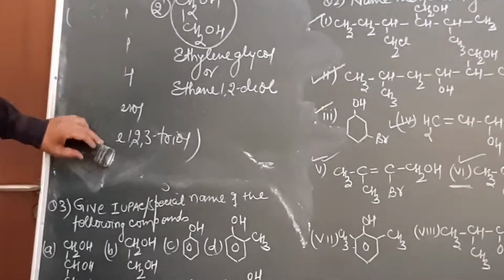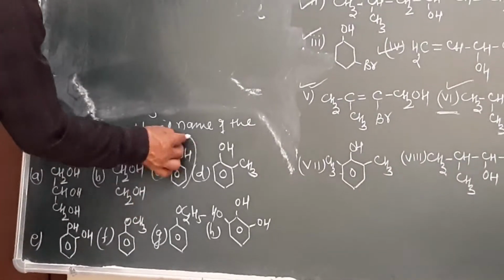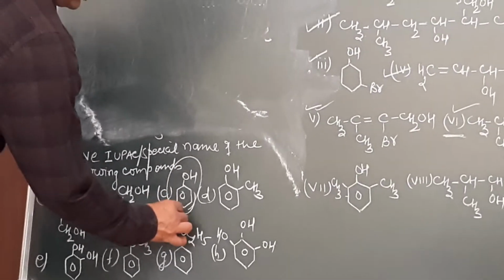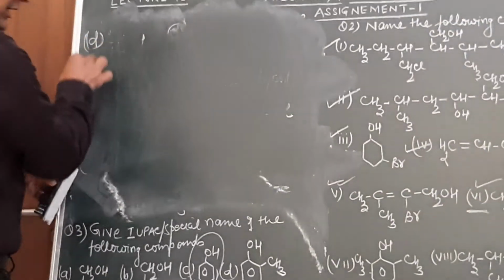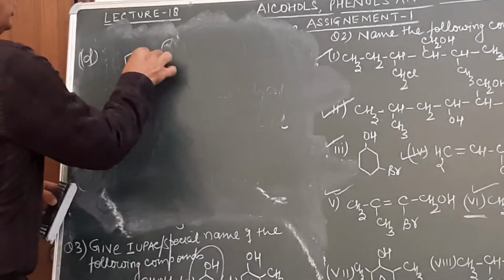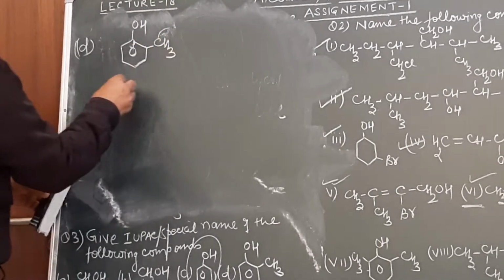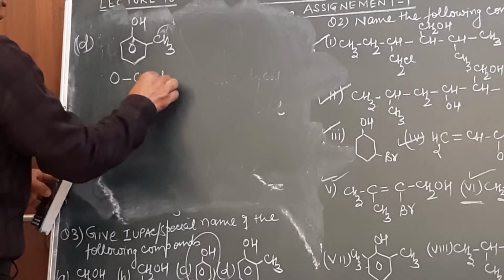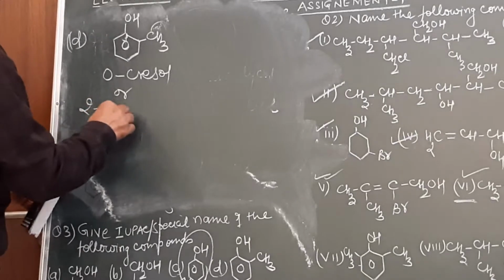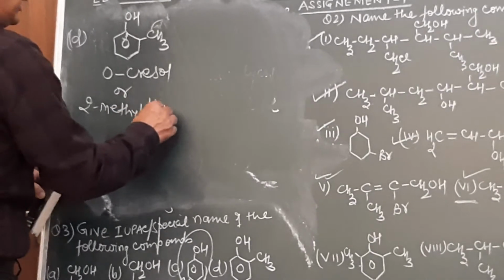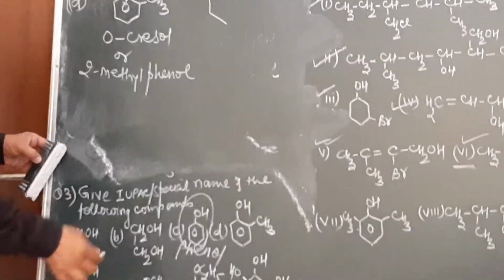Now look at the third part over here. This is very simple. This group over here, C6H5OH. What name is given to this one? The name of this group will be phenol. Look at the D part. The D part is this compound. This has already been discussed with you. This is OH and then CH3. So what is the name given to this one? This is orthocresol, or IUPAC name 2-methylphenol. Orthocresol or 2-methylphenol.